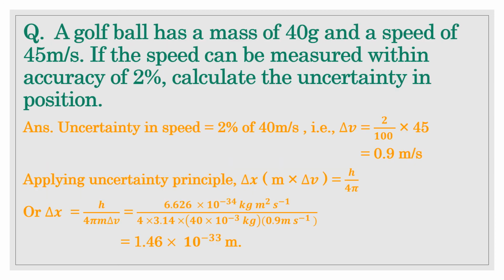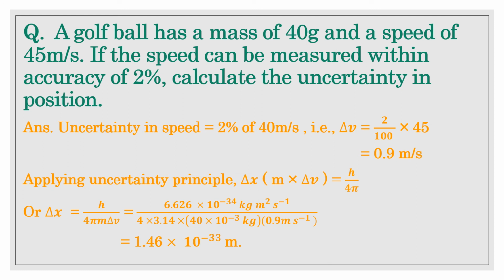So let us discuss one question. A golf ball has a mass of 40 gram and a speed of 45 meter per second. If the speed can be measured within an accuracy of 2%, calculate the uncertainty in position, that is del x. The uncertainty in speed, that is del v, is 2 divided by 100 into 45. So we get 0.9 meter per second. That is the uncertainty in speed.